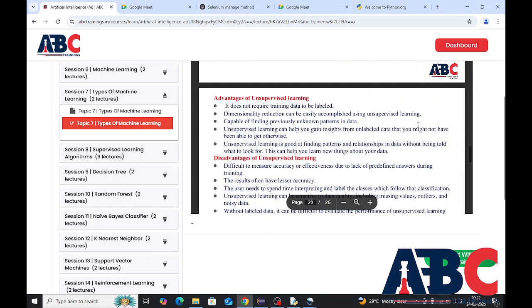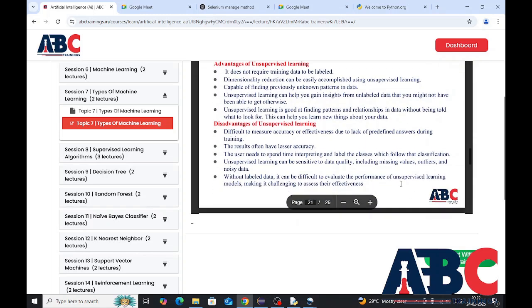Advantages of unsupervised learning. It does not require training data to be labeled. Dimensionality reduction can be easily accomplished using unsupervised learning, capable of finding previously unknown patterns in data. Unsupervised learning can help you gain insights from unlabeled data that you might not have been able to get otherwise. Unsupervised learning is good at finding patterns and relationships in data without being told what to look for. This can help you learn new things about your data.